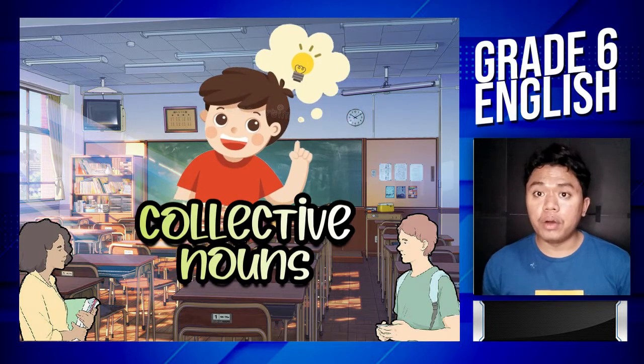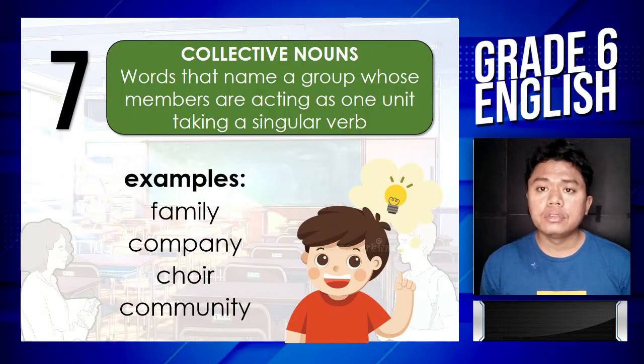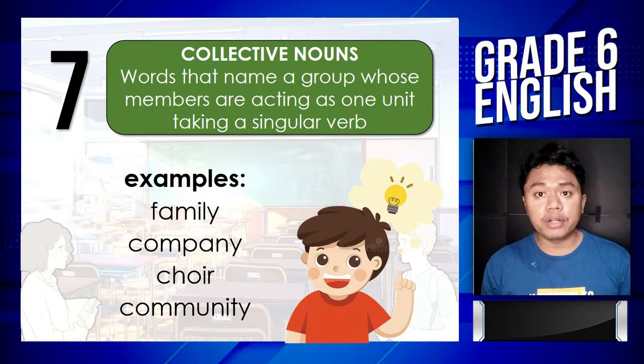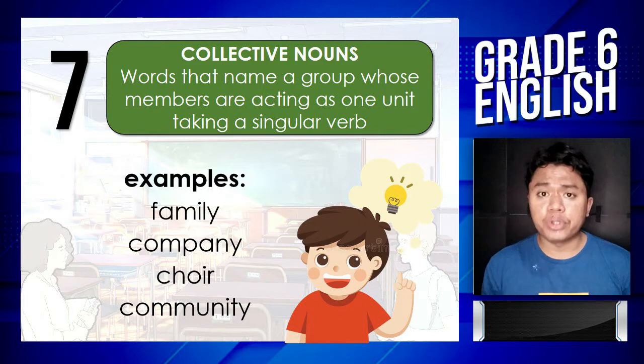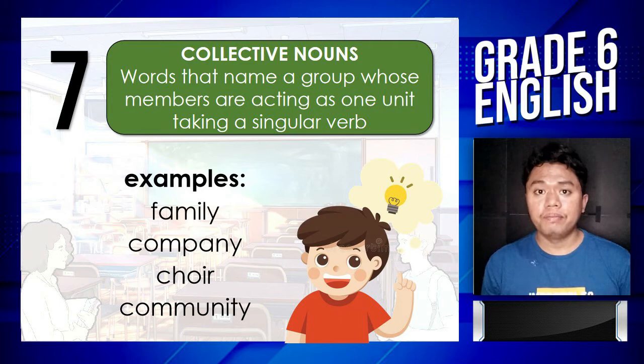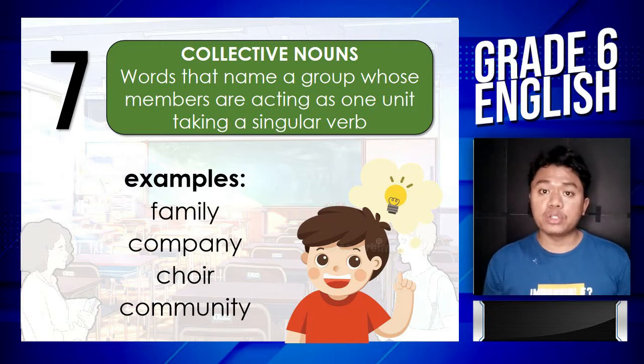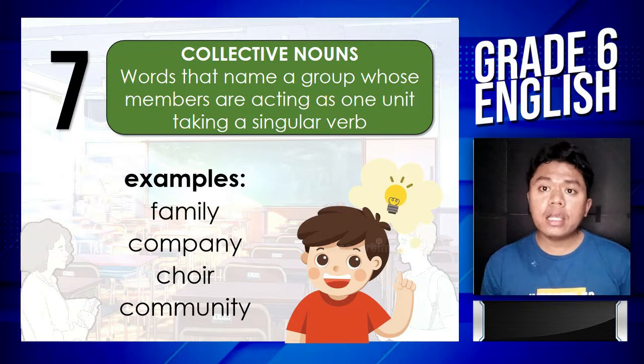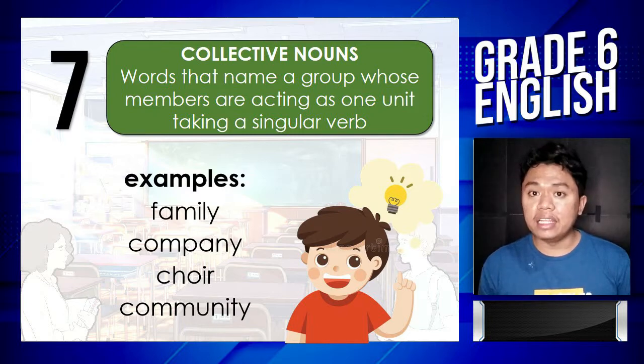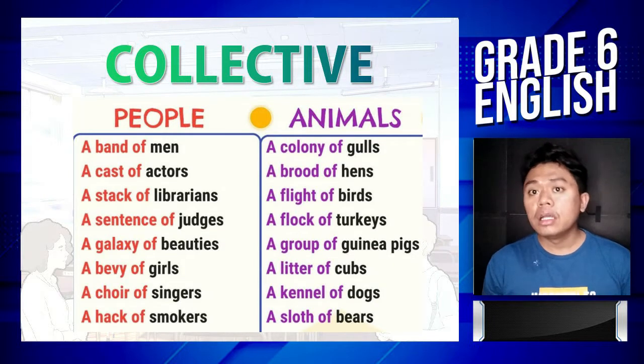The seventh noun is the collective noun. Collective nouns are words that name a group whose members are acting as one unit, taking a singular verb. Examples are family, company, choir, and community. For us to further understand what collective nouns are, here are more examples divided into different categories.